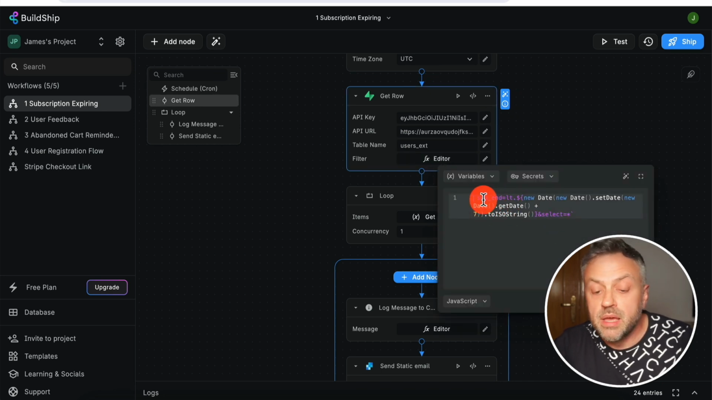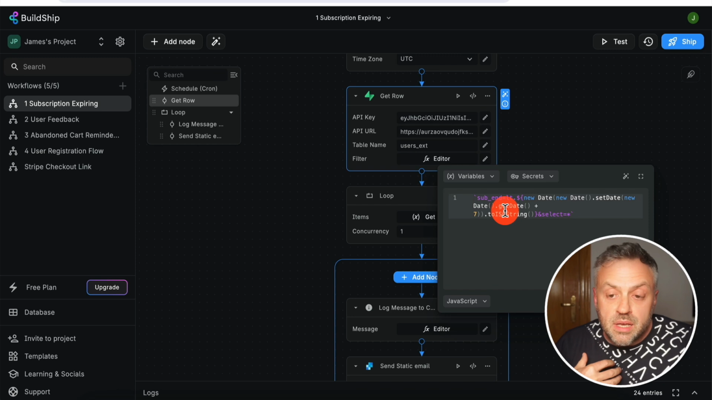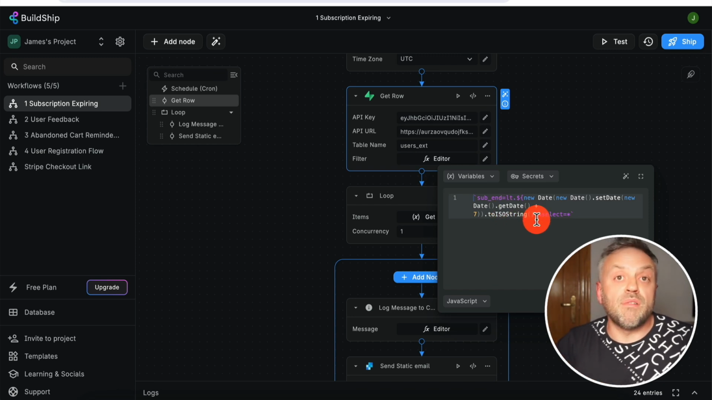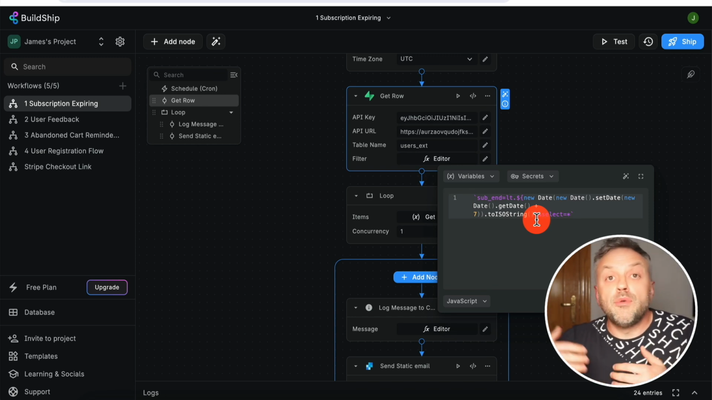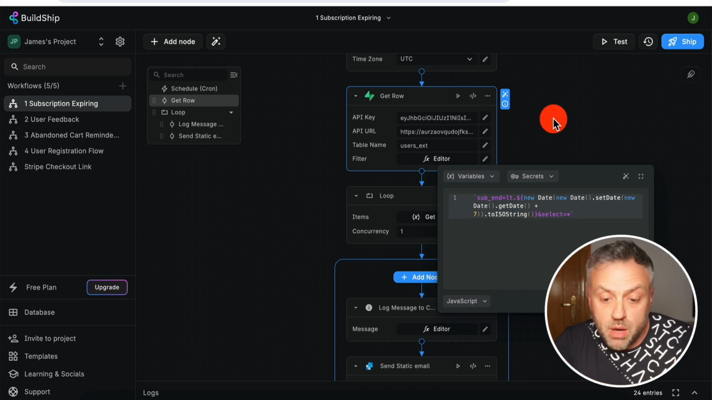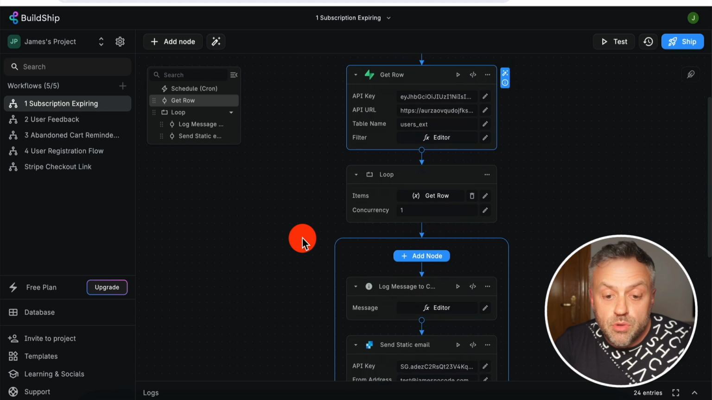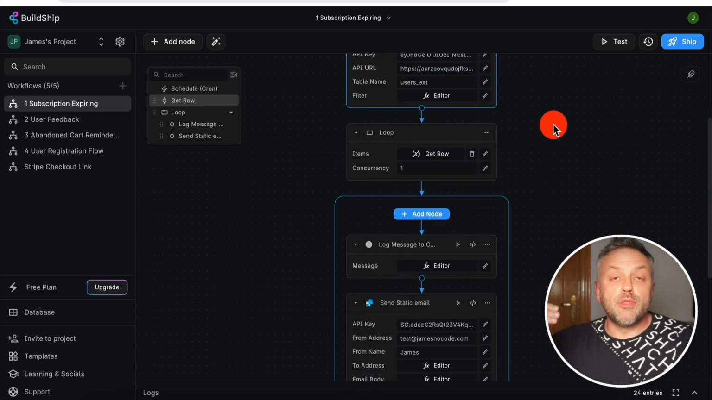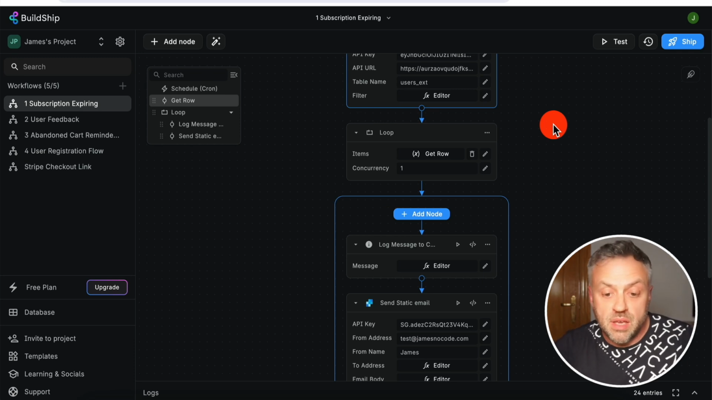We're saying, hey, tell us where the ending date is less than 7 days from the current date. So if today is the 1st of January and their membership ends in like 3 days, well, we want to know about this user. We want to know more about this user.